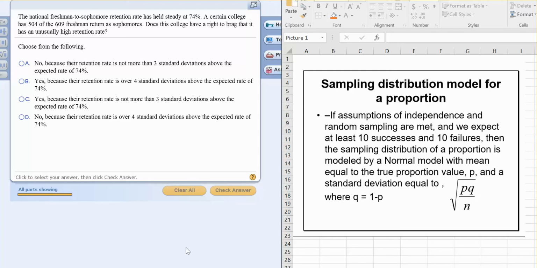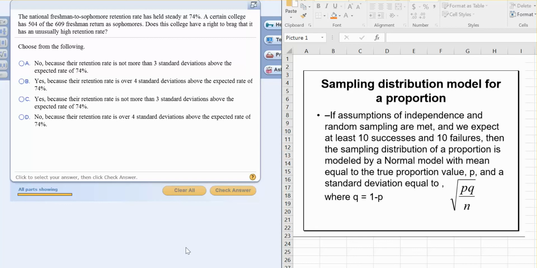To figure out how unusual something is, you want to compare it to the mean, which here is the 74%, but we need it in terms of a standard deviation. So if we calculate the z-score for this 504 out of 609, it's going to tell us, in terms of standard deviations, how unusual that number is.